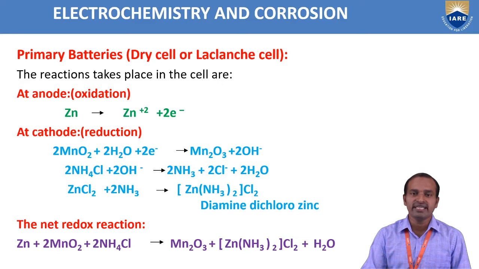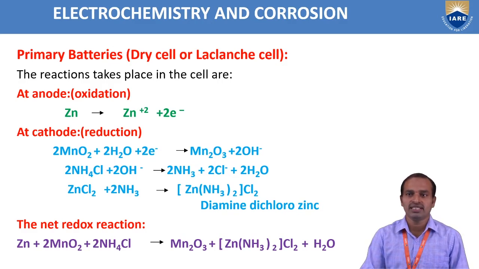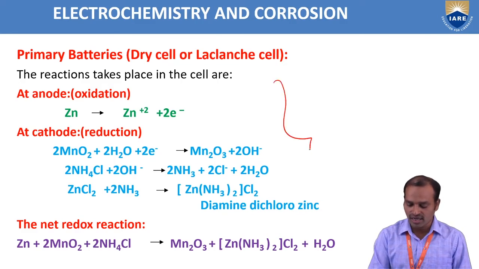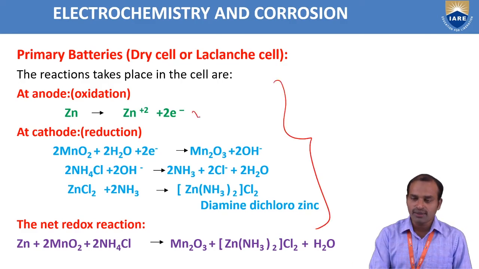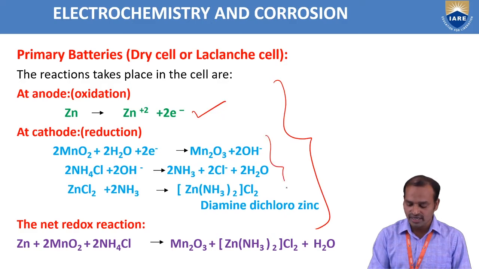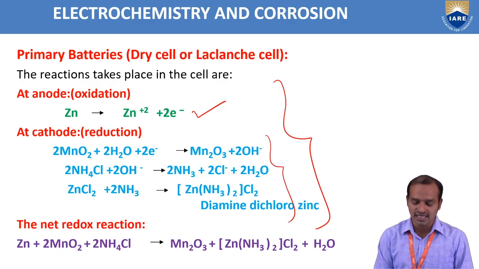So this formed ammonia reacts with ZnCl2, forming diamminedichlorozinc, that is Zn(NH3)2Cl2. The net redox reaction is Zn plus 2 MnO2 plus 2 NH4Cl forming Mn2O3 plus Zn(NH3)2Cl2 plus water. These reactions are observed at the anode, and at the cathode these reactions are observed. The net reaction is this one.